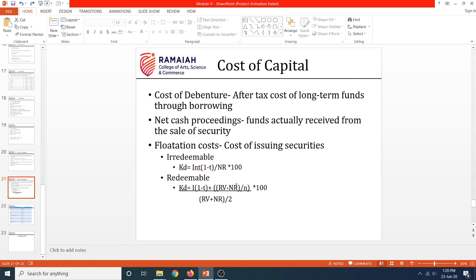Going back to my example, 5 lakhs minus 4 lakh 90,000, that is 10,000 rupees, all those expenses that are there, divided by n, the number of years. So you will get expenses per annum, divided by redemption value plus net receipts divided by 2. This is the average receipts, into 100. If we solve this formula, we will arrive at the cost of debentures.